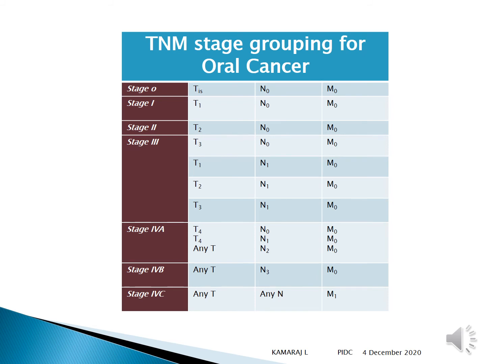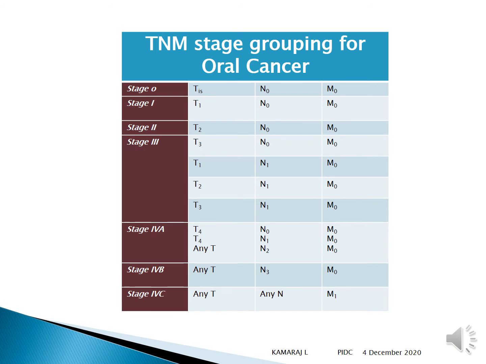So TNM stage grouping for oral cancer. So you got up to stage 4. So stage 1 will be T1 N0 M0, which is tumor of less than 2 centimeter, no nodal metastasis or no distal metastasis. So no nodal involvement. So you got stage 2, which is T2, stage 3 is T3, or it can be T1, or if there is a nodal involvement.